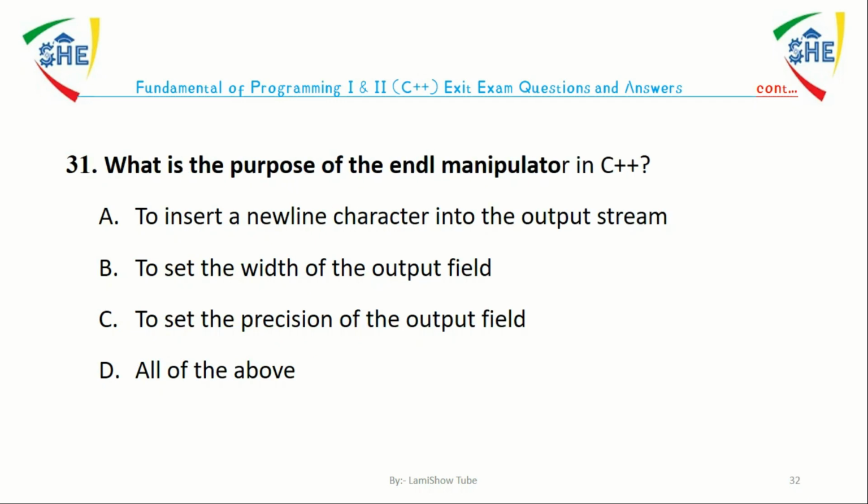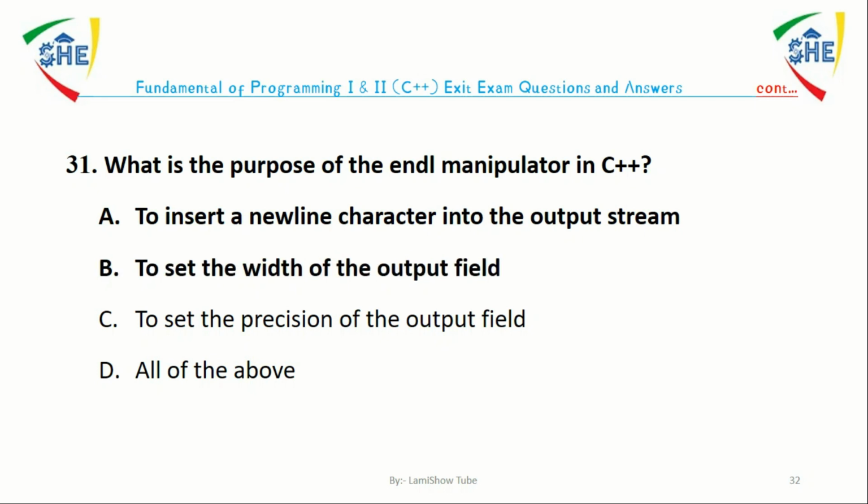Question number 31. What is the purpose of the endl manipulator in C++? A. To insert a new line character into the string. B. To set the width of the output field. C. To set the precision of the output field. D. All of the above. The answer is A. The endl manipulator is used to insert a new line character into the output string.